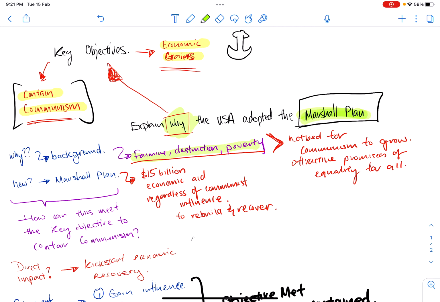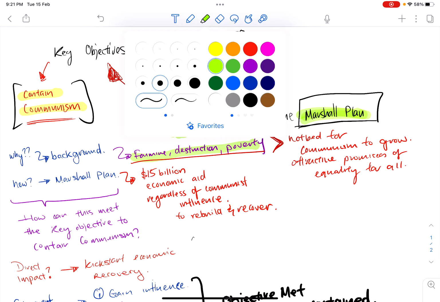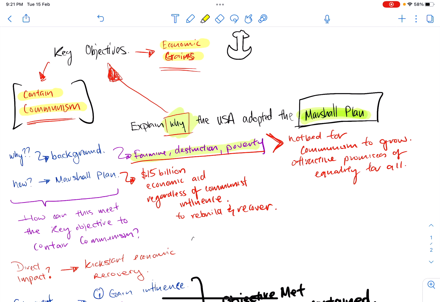So when that happens, why is communism so attractive? Well, basically because when that happens, communism can grow. What does communism actually promote? It promises equality for all. So when you see that after the war you are extremely poor, and there are still rich industrialists and rich people around, you definitely want a better life for yourself.